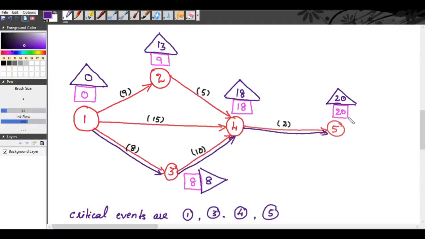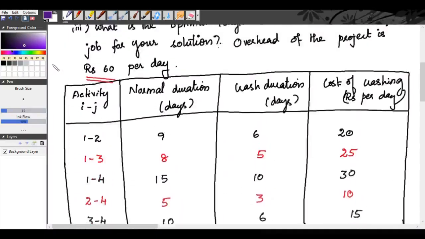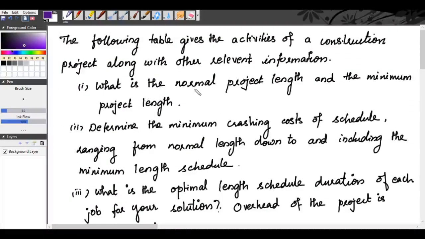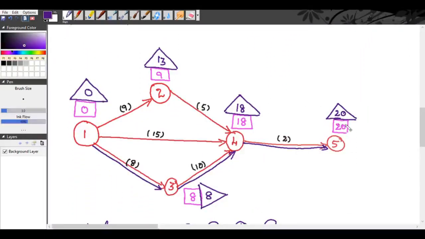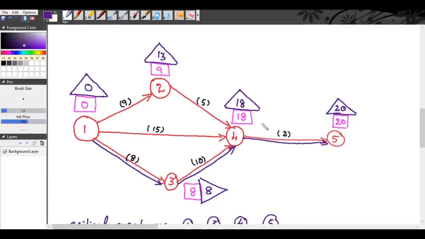So what is the normal duration of your project? Normal project length is 20 days. See, that is our first question that is asked. First thing, what is the normal project length? So our normal project length is 20 days. You can complete your project without any delay in 20 days.